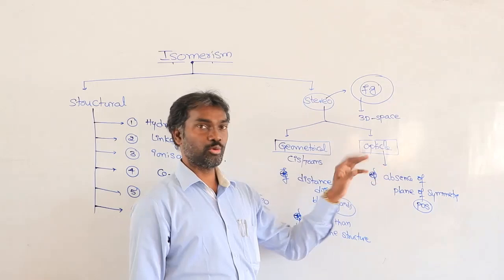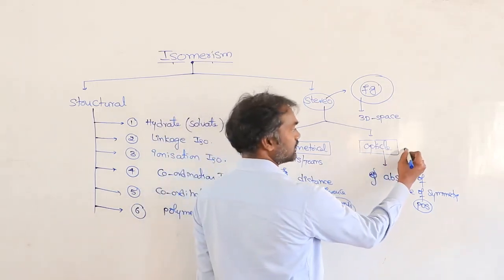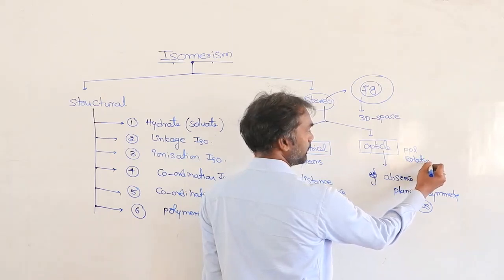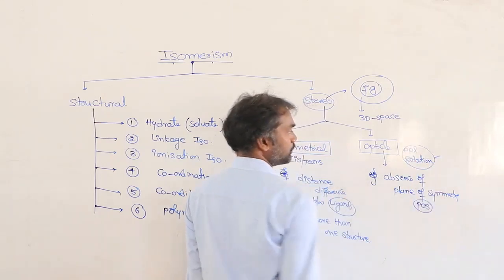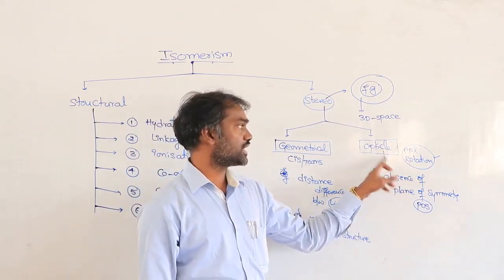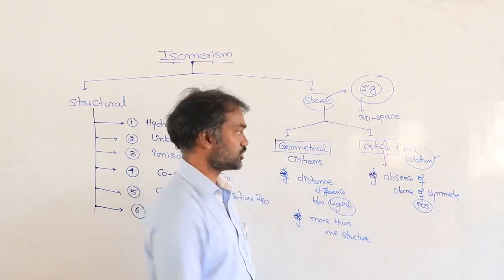If plane polarized light (PPL) rotation happens, then you can tell directly that it is optical isomerism.